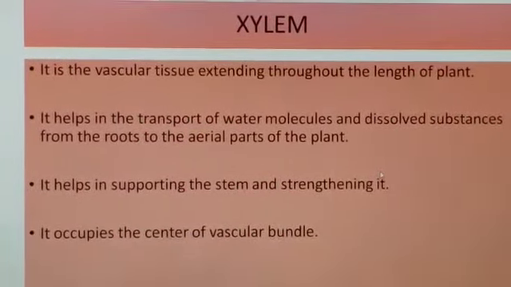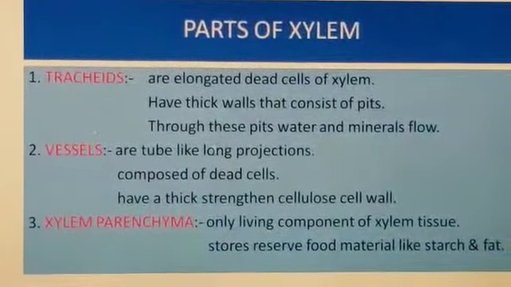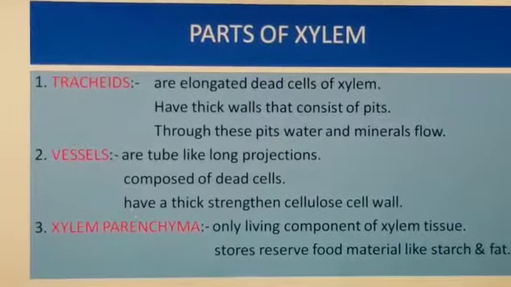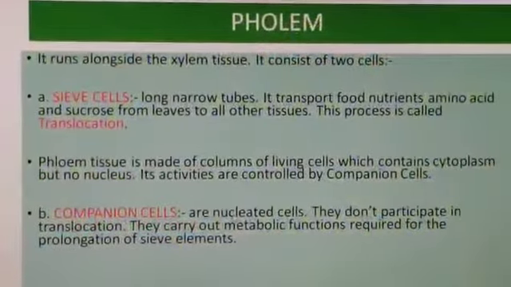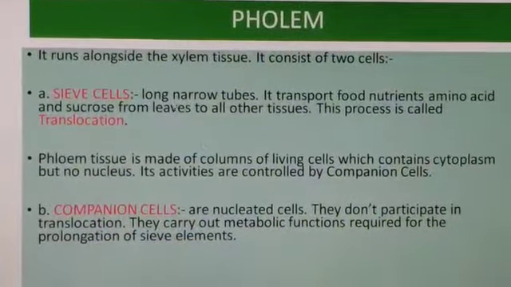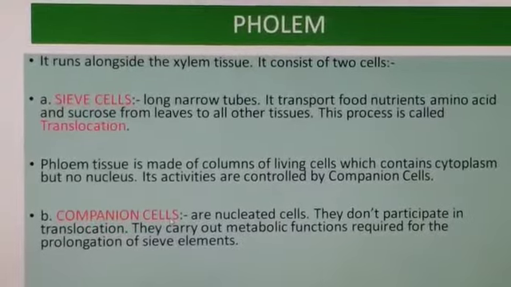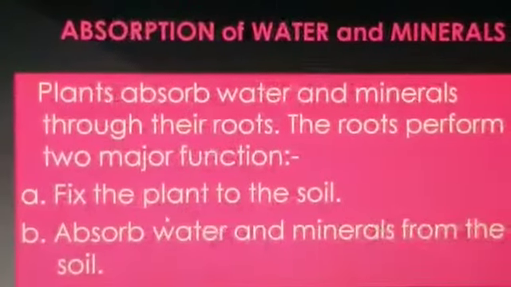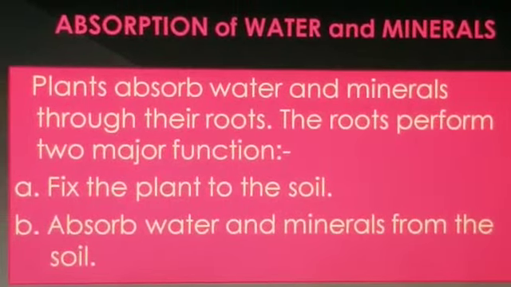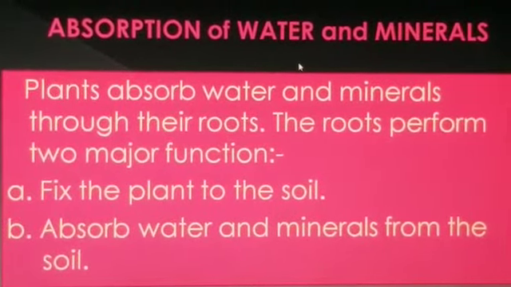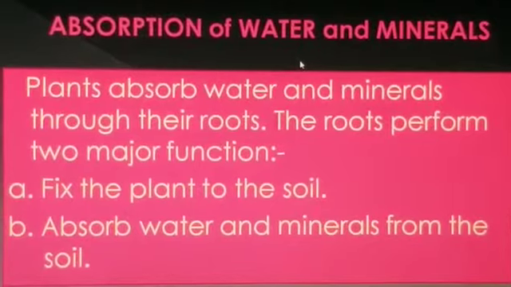Then I taught you the xylem and parts of xylem, which consists of tracheids, vessels, xylem parenchyma, and phloem, which consists of sieve cells and companion cell. Now today I'll discuss with you the absorption of water and minerals in plants.